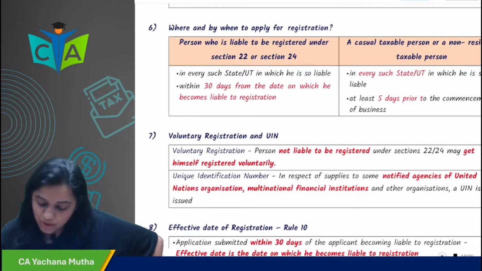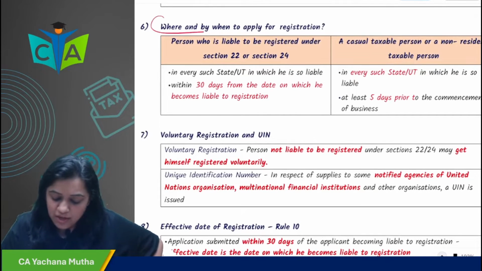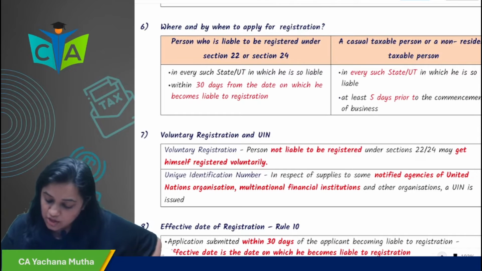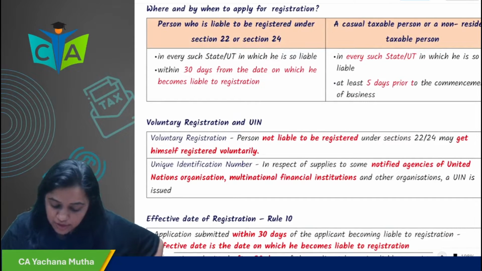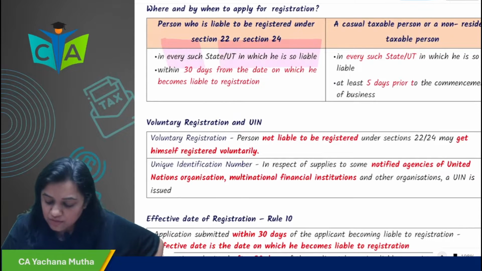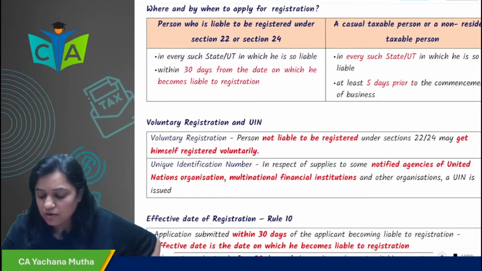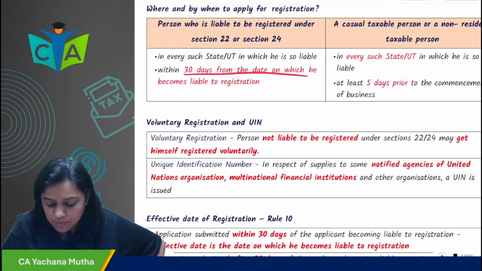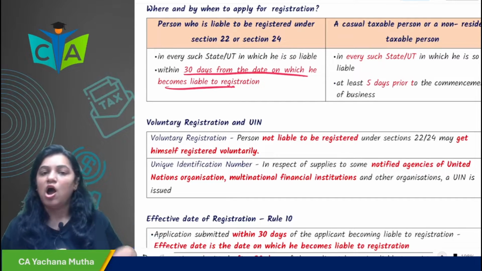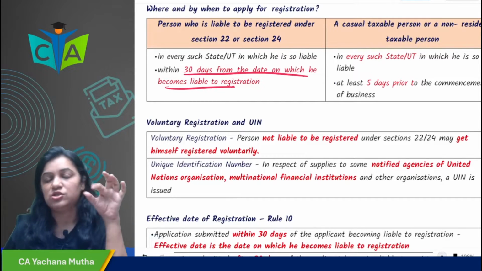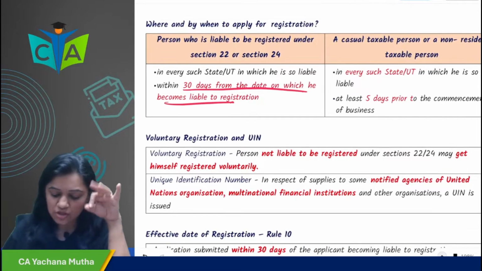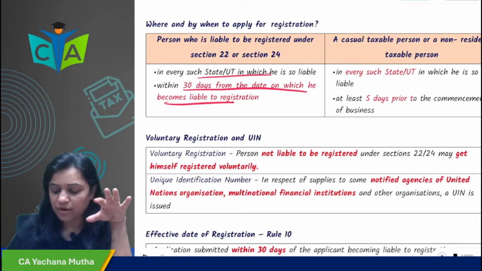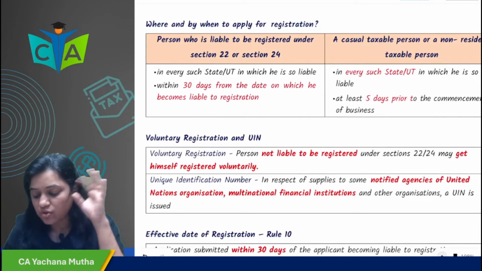Where and by when to apply for registration? You are required to take registration in every state or union territory in which you are so liable, within 30 days from the day on which you become liable for registration.